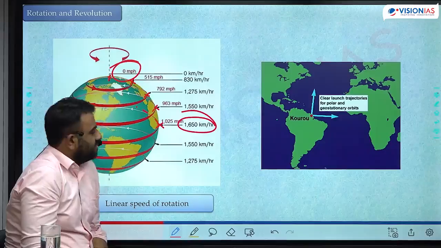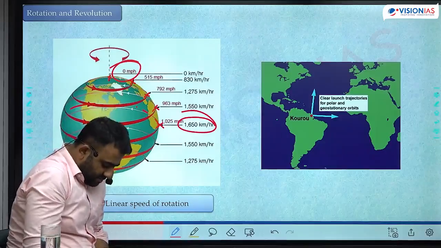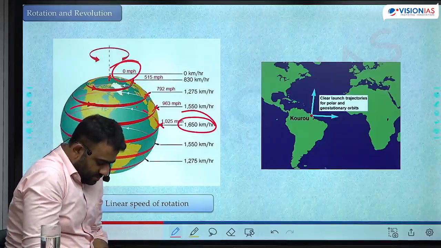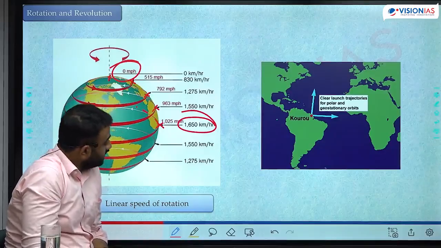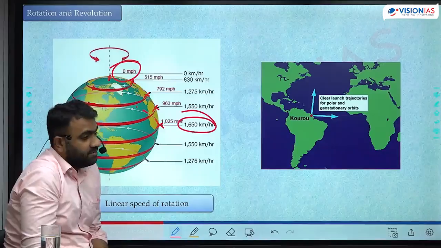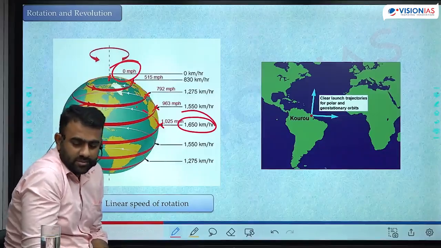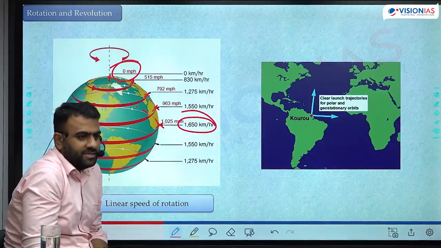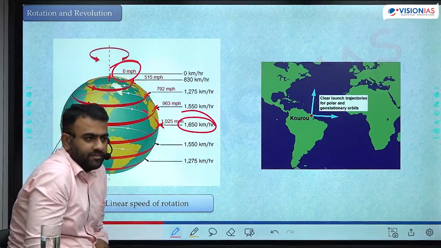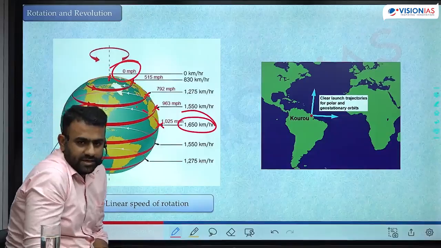So the linear speed of Earth's rotation is maximum at the equator, right? It is 1650 km per hour. Can you imagine 1650 km per hour? It's a very, very high speed, much, much faster than jet aircraft.